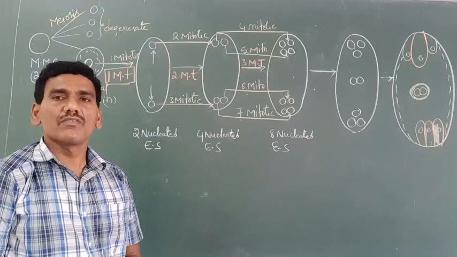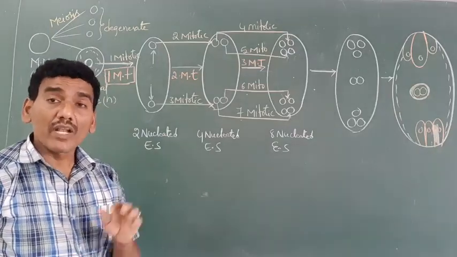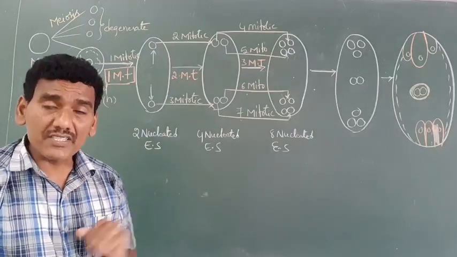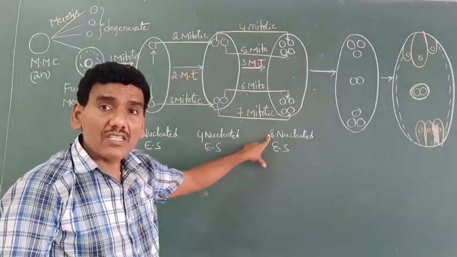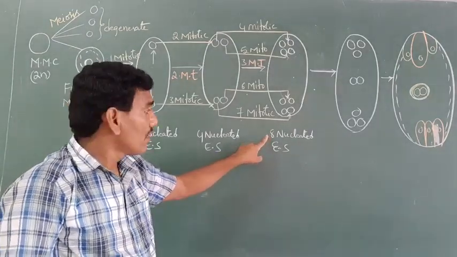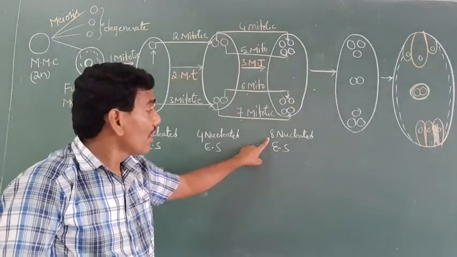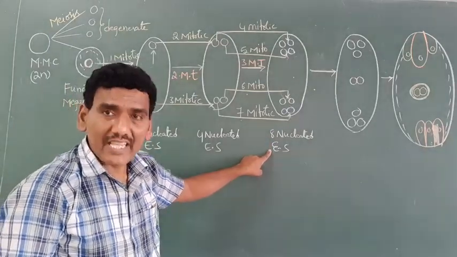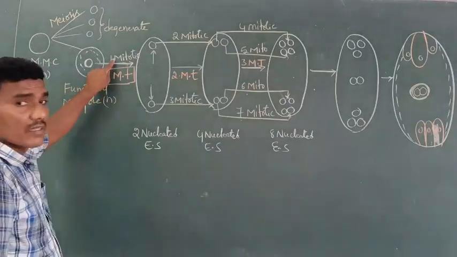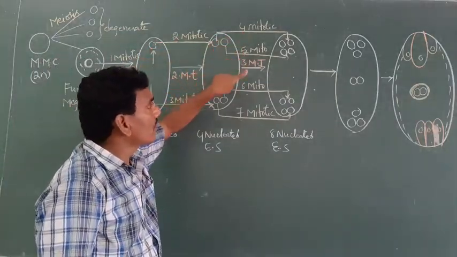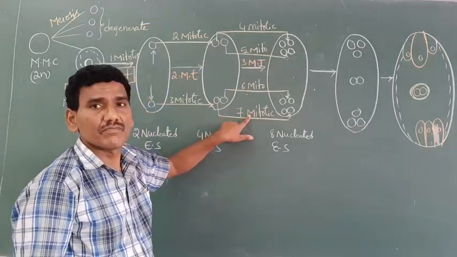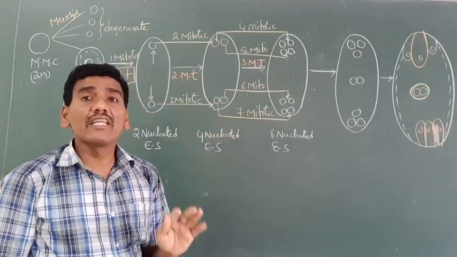Here, one of the important aspects to remember is how many mitotic divisions are required for the formation of an 8 nucleated embryo sac. 1, 2, 3, 4, 5, 6, 7. 7 mitotic divisions are required.